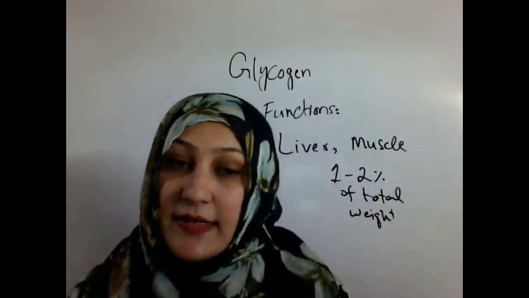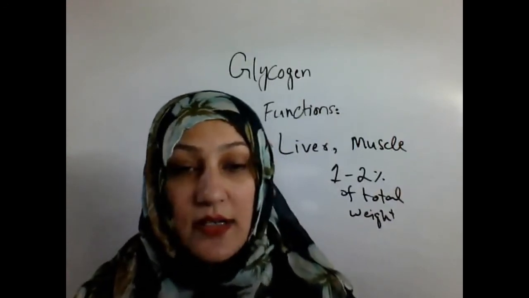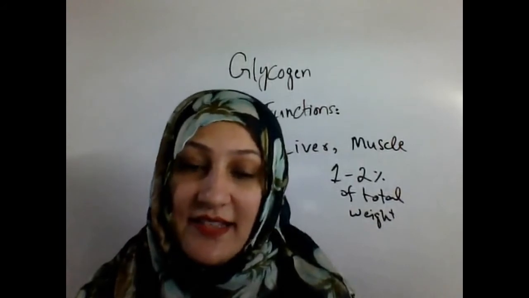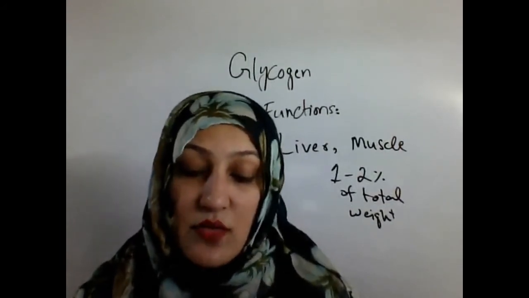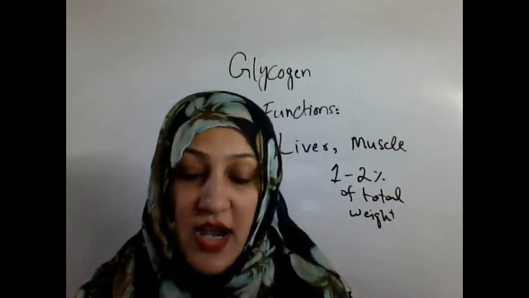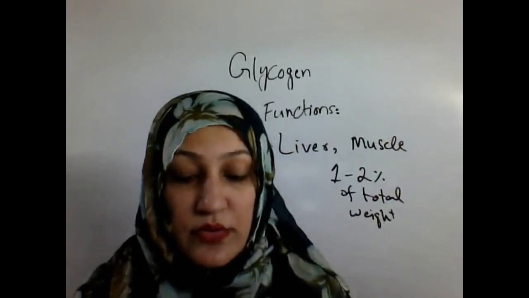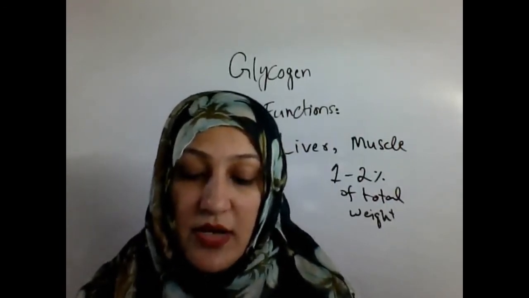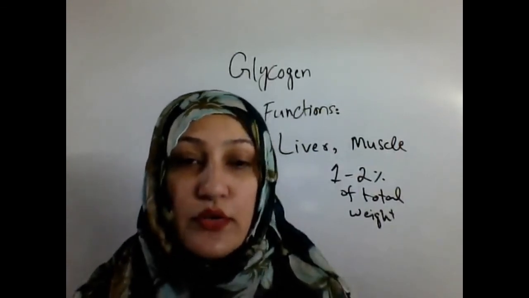Why is it so? Because the muscle cells don't have the enzyme glucose 6 phosphatase, which is required to release the glucose into the bloodstream. That's why the glucose 1 phosphate produced from the glycogen breakdown in muscle fibers is converted into glucose 6 phosphate and provides energy to the muscle during a bout of exercise or in response to stress.